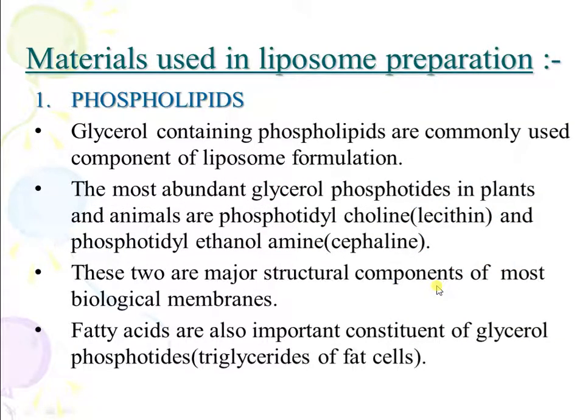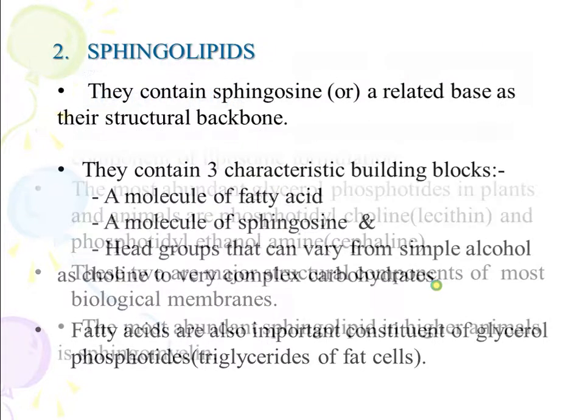Now, materials used in liposome preparation. First are phospholipids, that is, glycerol containing phospholipids are commonly used. They are an important component of liposome formation, and the most important glycerol phosphatides in plants and animals are phosphatidylcholine and phosphatidylethanolamine. These two are the major structural components of most biological membranes. Fatty acids are also important constituents of glycerol phosphatides, that is, triglycerides of fat cells.